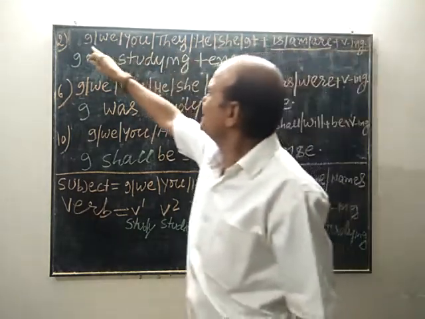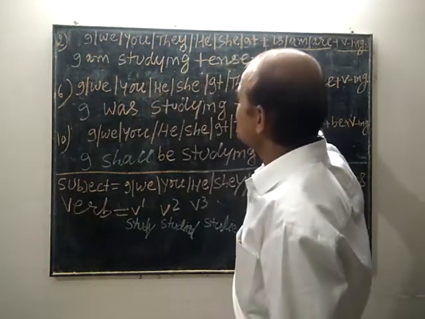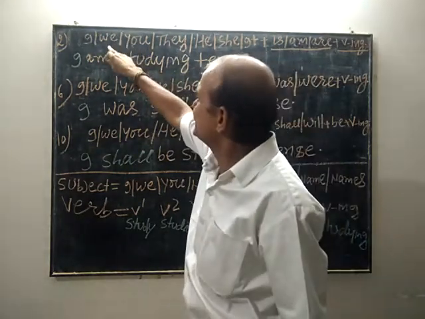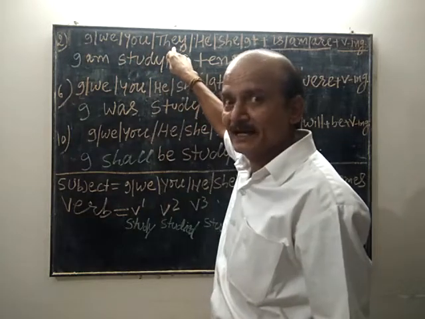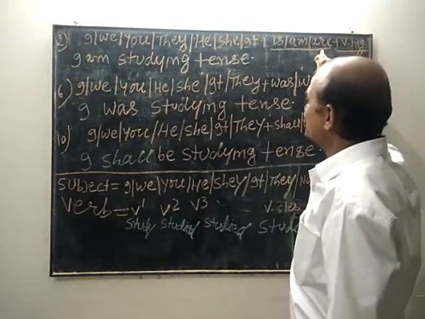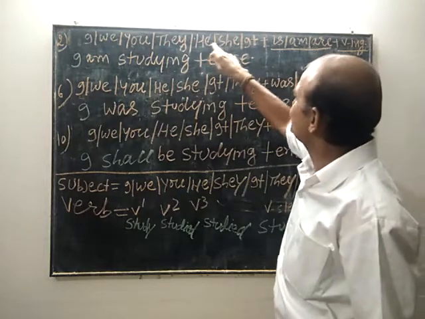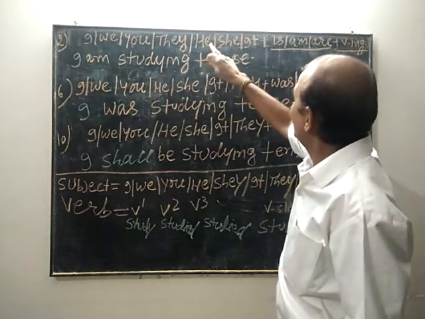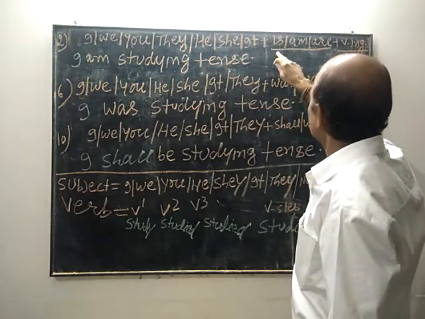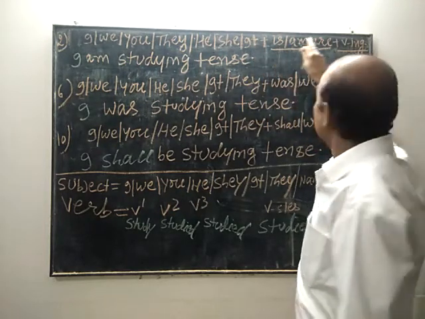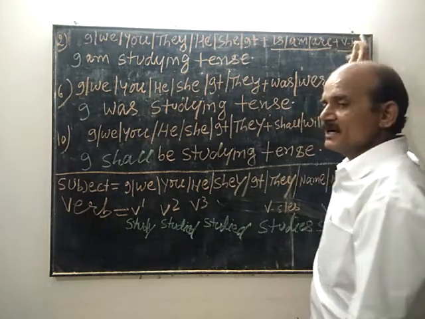If the subject is I, am will be used. If the subject is we, you, they, names, are will be used. And if the subject is he, she, it, is will be used, followed by verb plus ing.